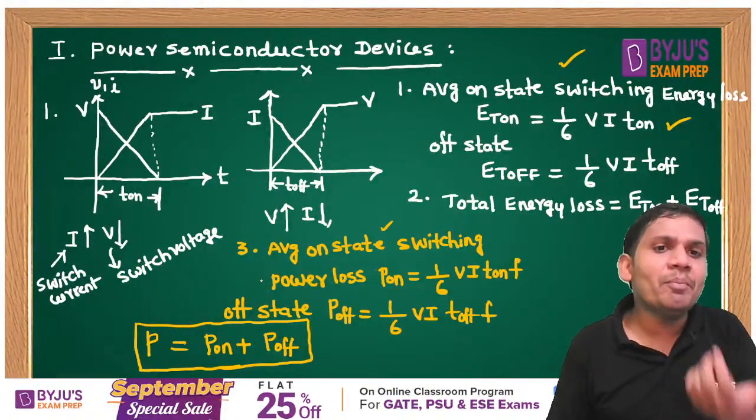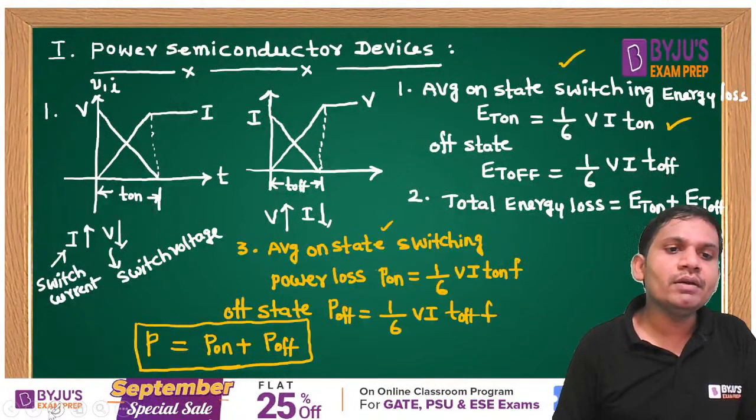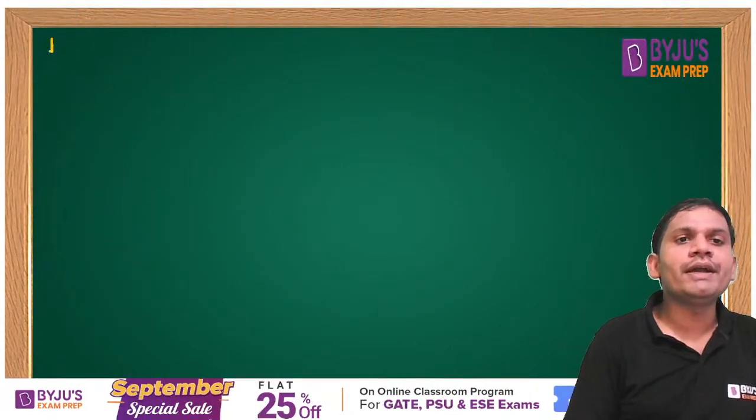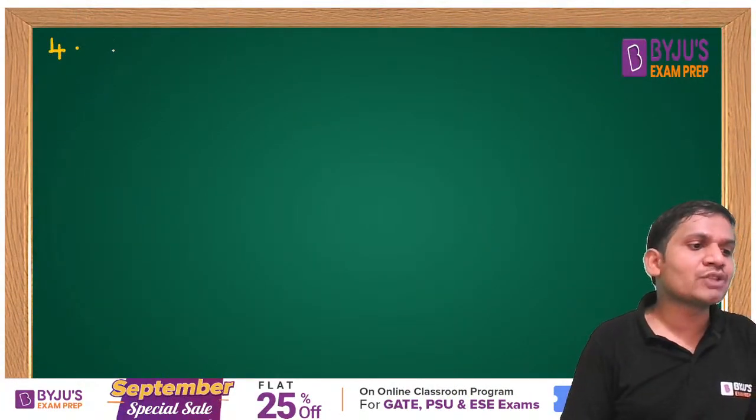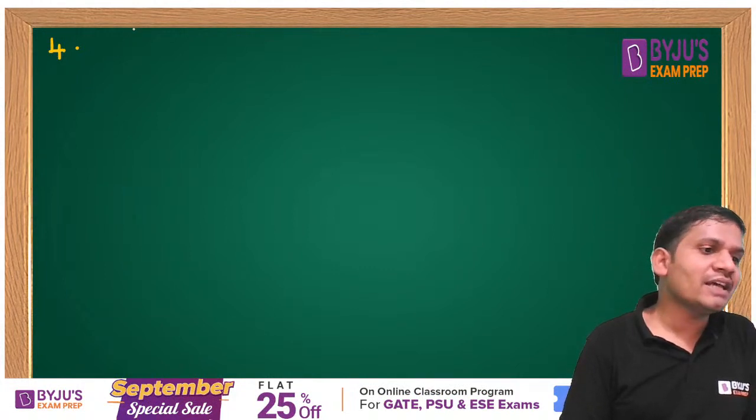Sometimes the question may expect this: what is the maximum power loss, the peak power loss, students? That is also important. Here I am giving one more formula, the fourth one. What is the maximum switching power loss, the peak instantaneous power loss?